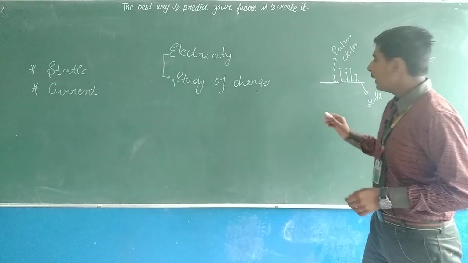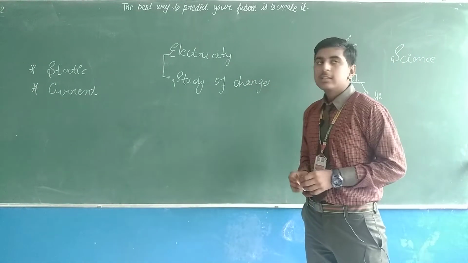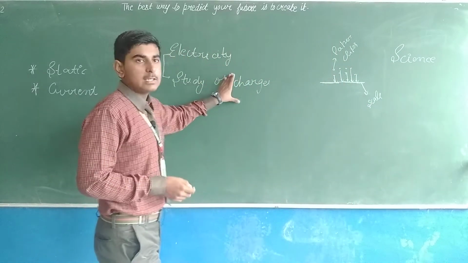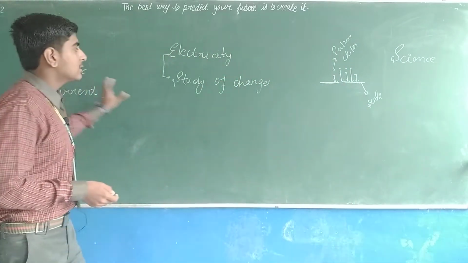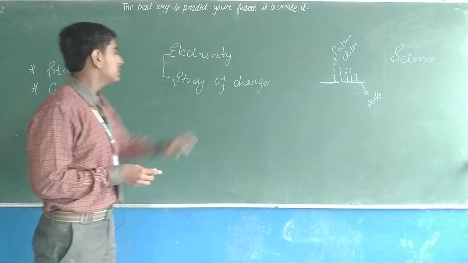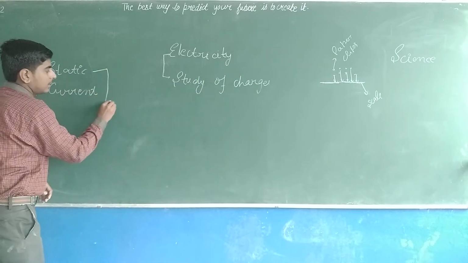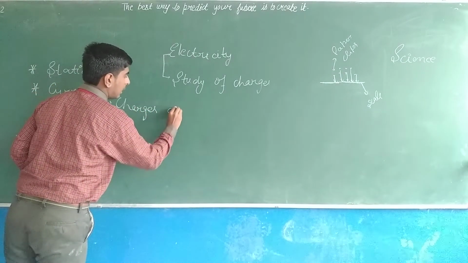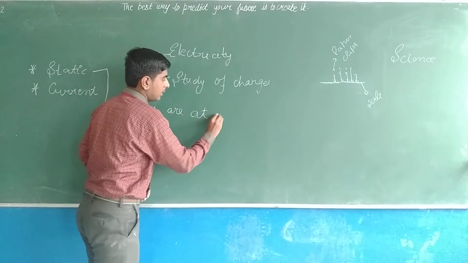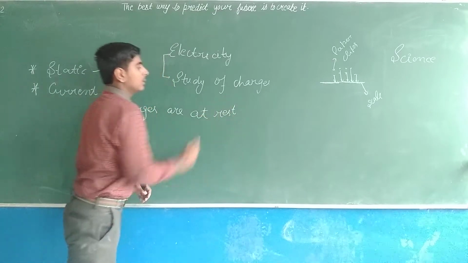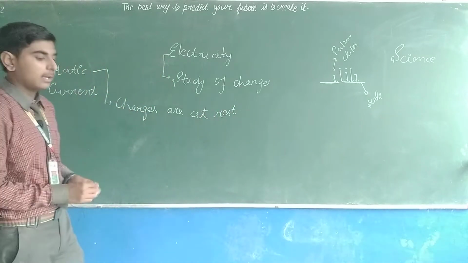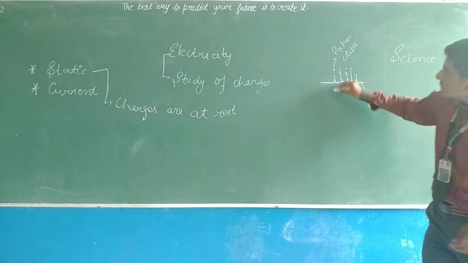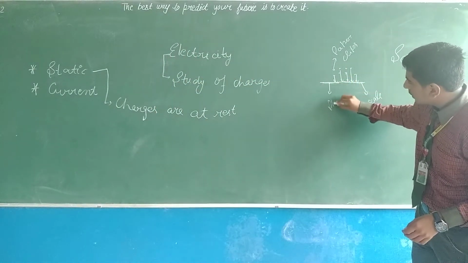Now the definition of static electricity. In electricity we are studying the charges. So in static electricity we are studying the charges which are at rest. Charges are at rest. So we take an example: here, this is a scale, but this was a plastic scale.